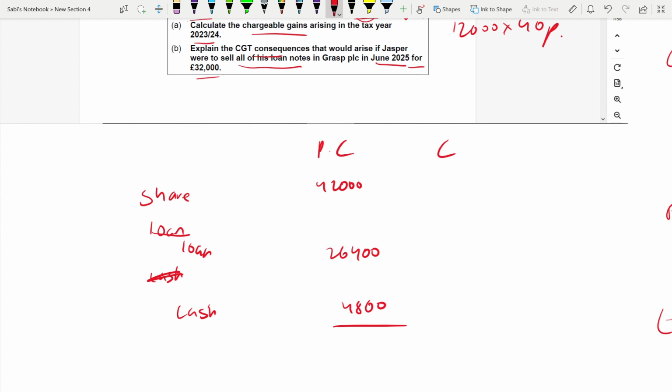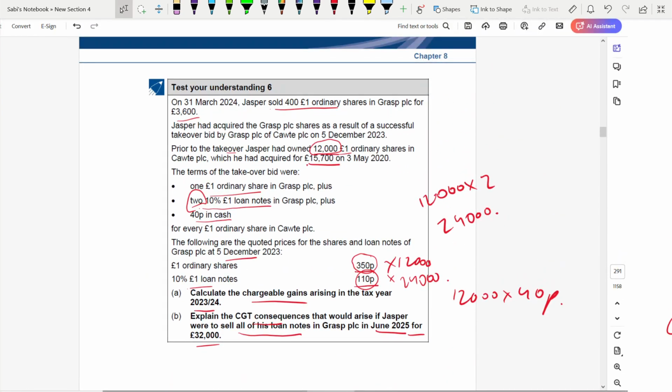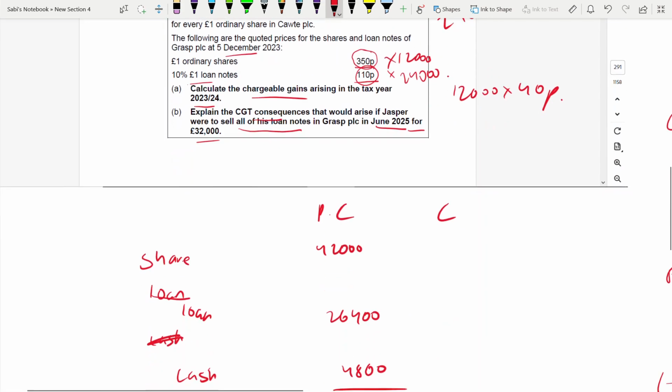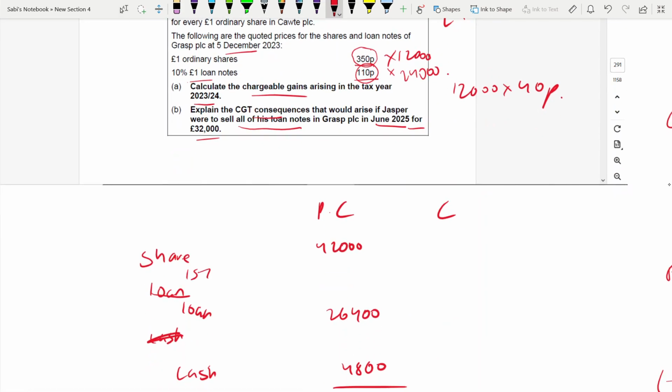Add all, 73,200. And how much did you buy it for? 15,700. So that is the cost. Let's allocate 15,700 from the total consideration. Shares is 42,000 out of 73,200, which is 9,008.